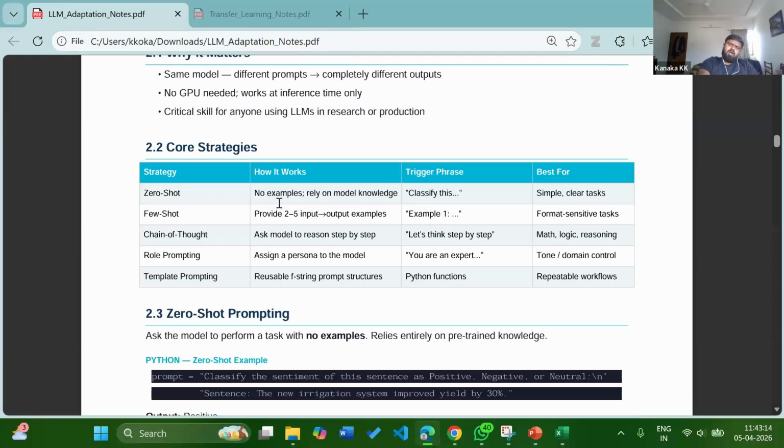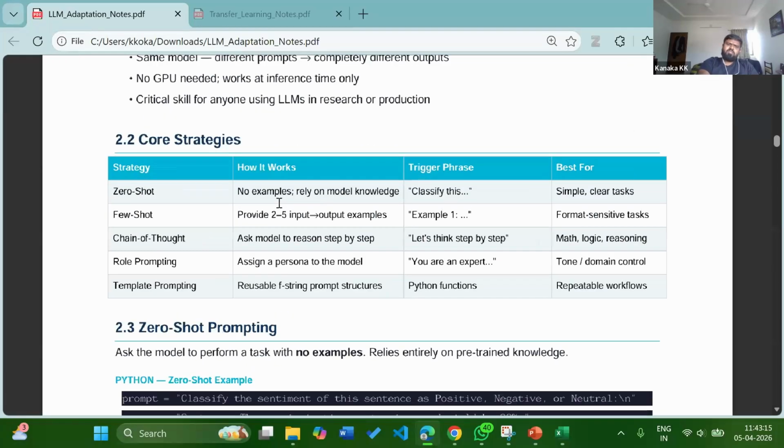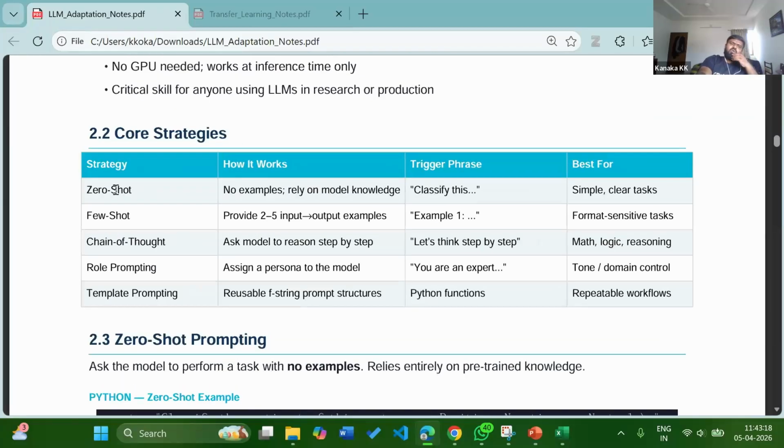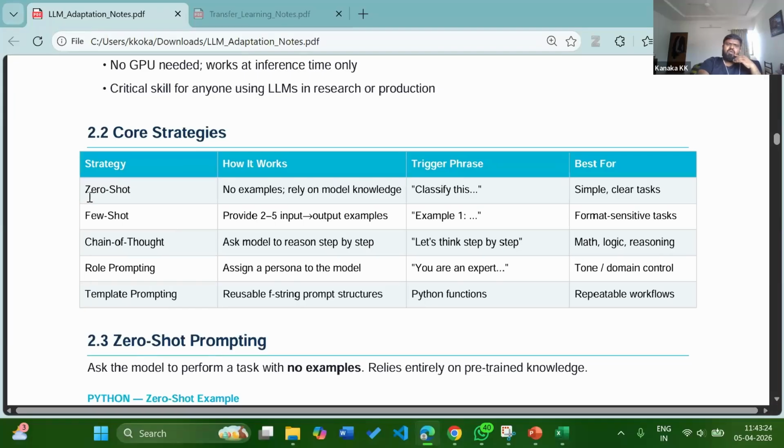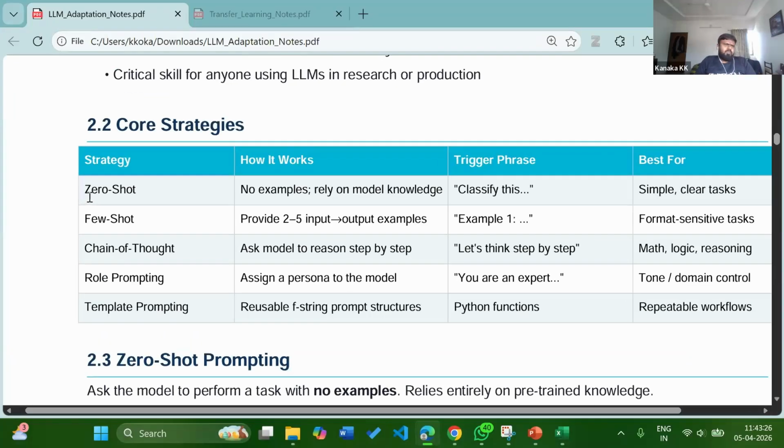So, these are some of the key terms you need to understand. There are multiple strategies in prompt engineering. First is zero shot. What is zero shot? I have not told anything about my work to ChatGPT. Let's say I have opened ChatGPT, and I will simply ask one question.